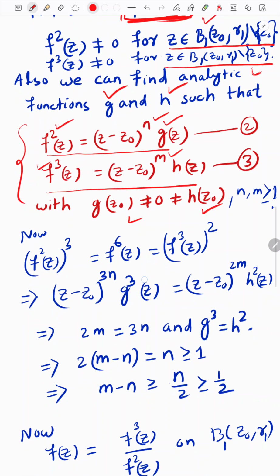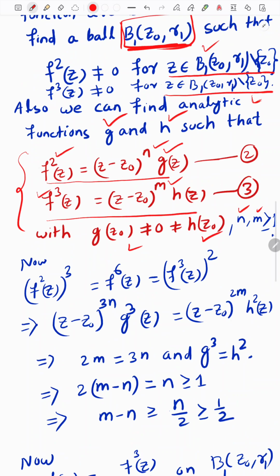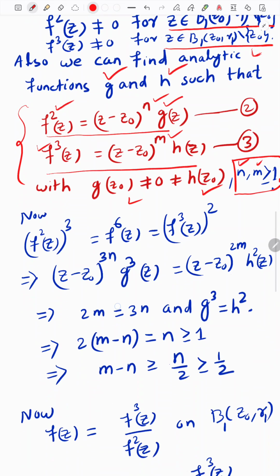The notable thing is that g of z0 is non-zero and h of z0 is also non-zero, and n and m are greater than or equal to 1. Why? Because we said already that z0 is a zero, so n is at least 1, and likewise m. These two things will be used in future.